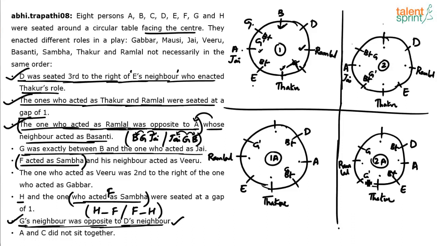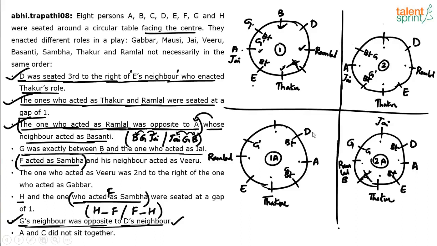Try 2A. Can G come in G dash position? No. Because if you take G in G dash position, neighbors are Ramlal and Thakur. I know that G's neighbor should be J, but none of them is J. So G cannot come in G dash position. G has to come here. If G comes here, I know that a neighbor of G is J. Since this is Ramlal, this has to be J. And since this is J, the other neighbor has to be B. So B is Ramlal and J comes here. You getting it? So with respect to 1 and 2A, we have been able to do something.